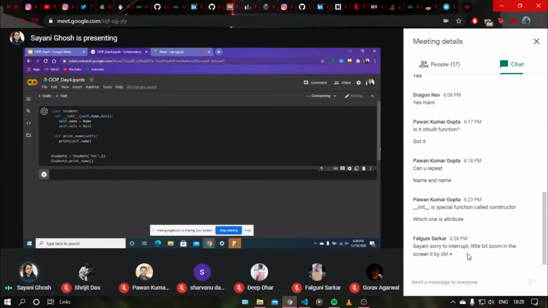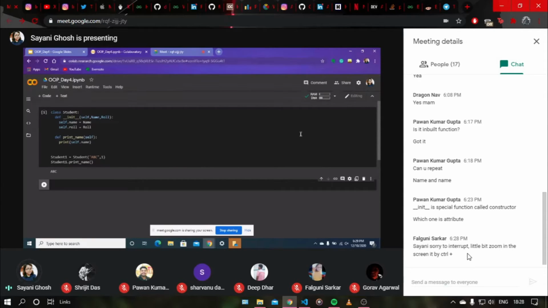Just a second, it's loading. Yeah, we are getting the output as ABC. So this is how we call another class method. We do not call the init method, we are calling a different function, that is print name. So how is it working? The interpreter knows that print name belongs to student 1.